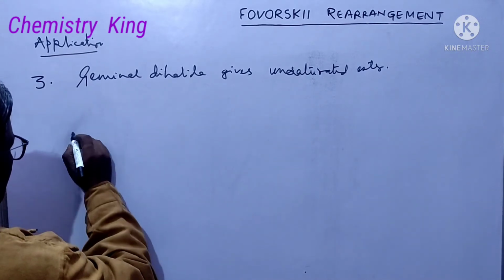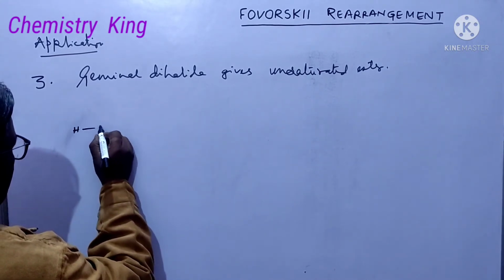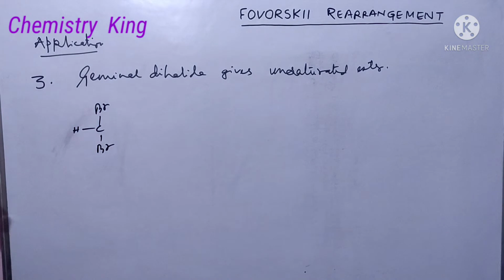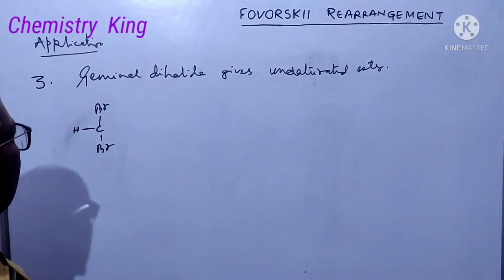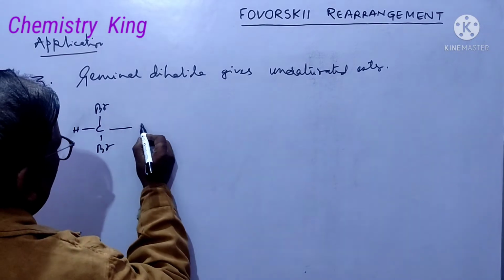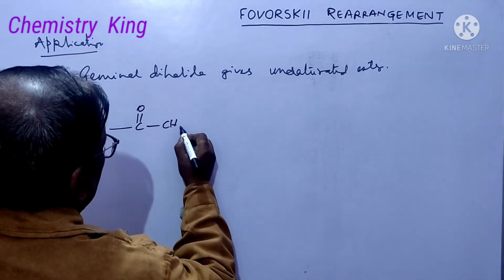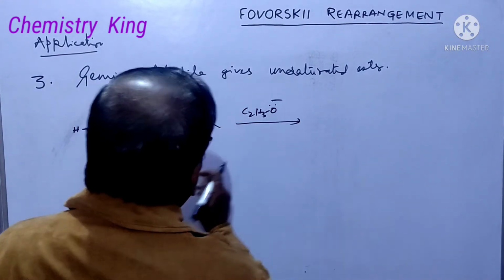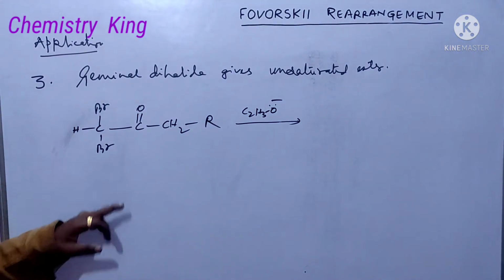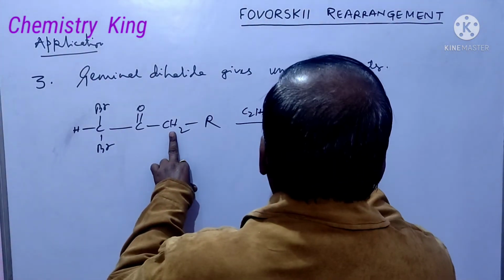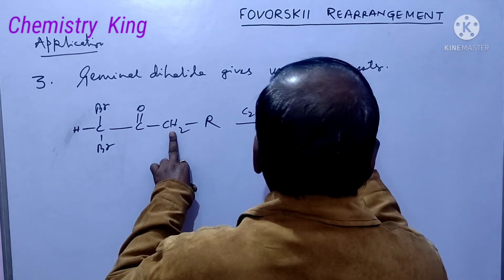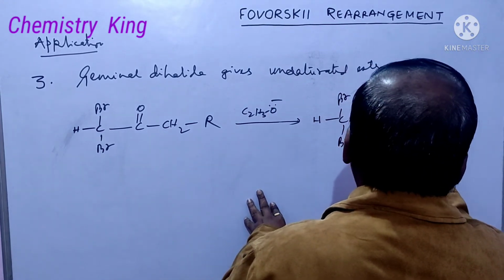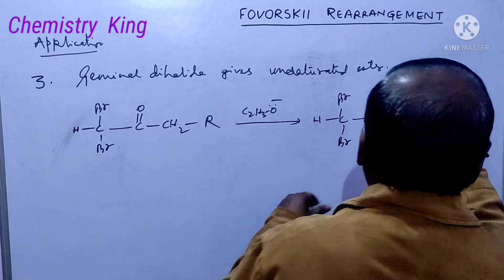Suppose it is HCBr2. 2 halogen atoms are at the same carbon, so it is called geminal. C double bond O CH2R. When ethoxide ion is here, it will attack this hydrogen, not this hydrogen. It has been discussed earlier. This hydrogen, and you will get this minus R, this one.